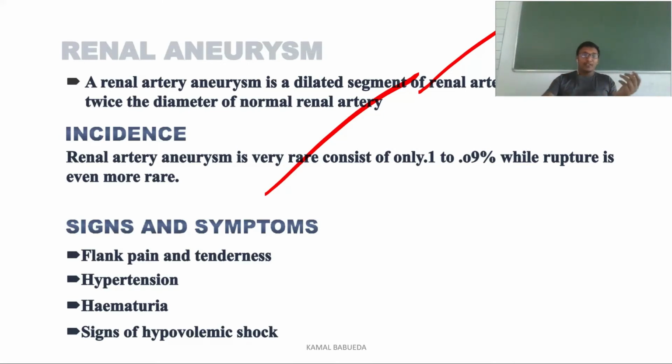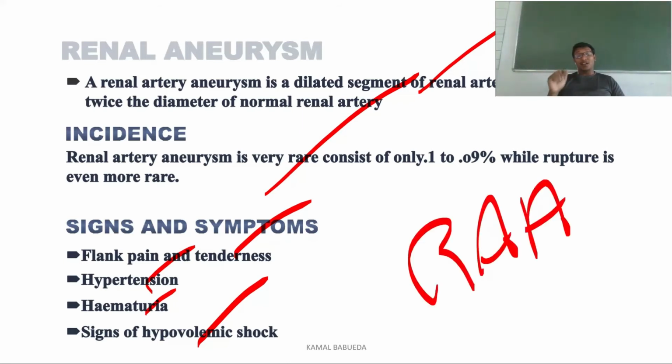So if at all it ruptures, the signs and symptoms will be flank pain, tenderness, hypertension, hematuria, and hypovolemia. As we have discussed the renin angiotensin aldosterone system in yesterday's class, that is hypertension.